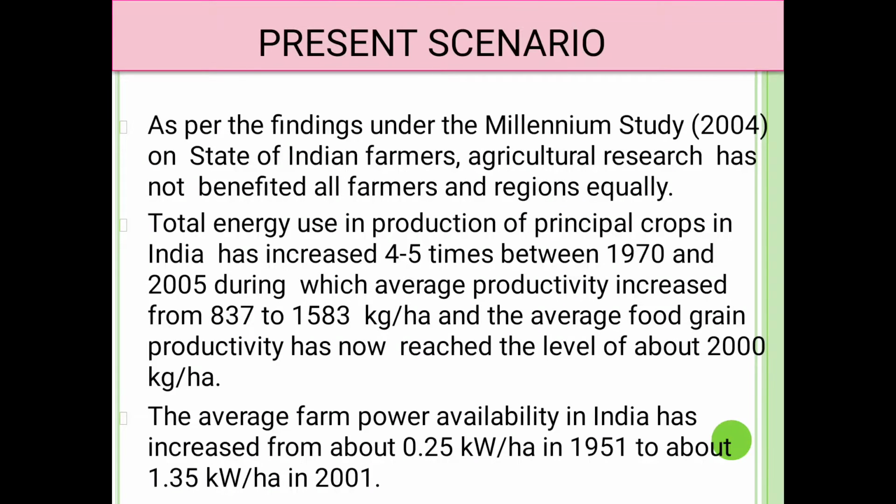Now the present scenario. As per the findings of the Millennium Study in 2004 on the state of Indian farmers, agriculture research has not benefited all farmers and regions equally.